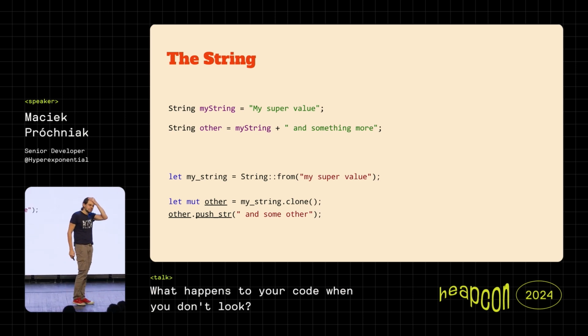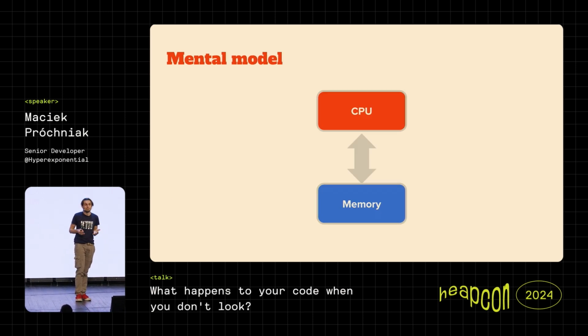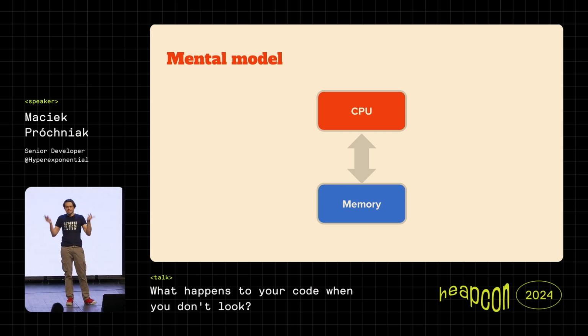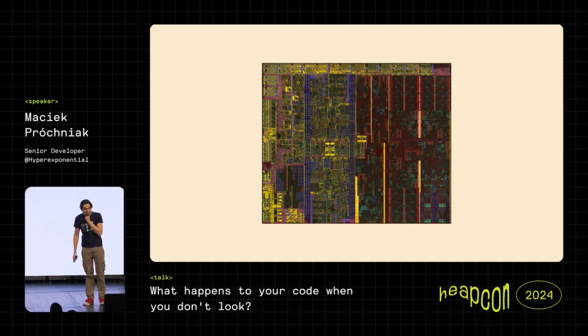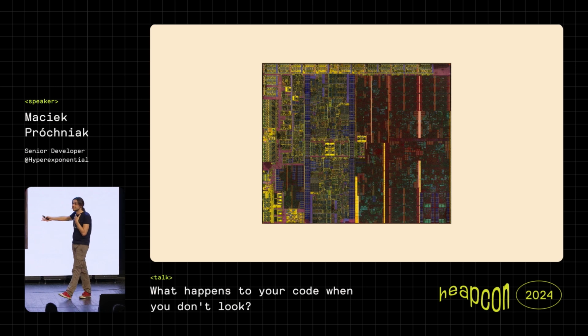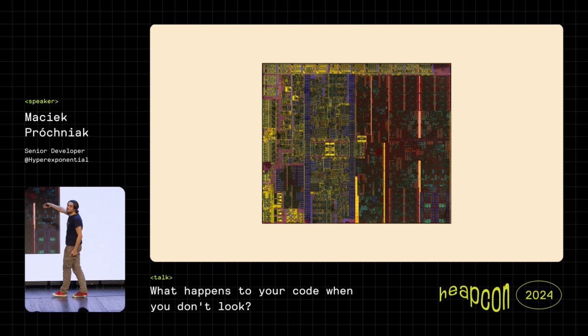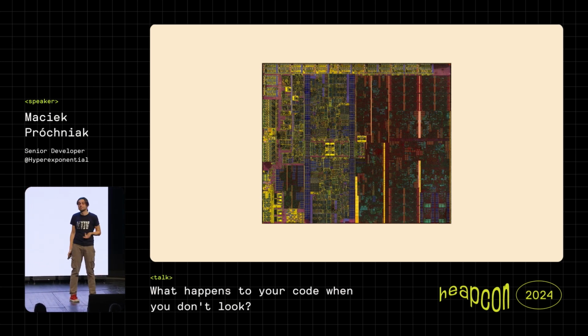So this is the inspiration of this talk, because at some point this is our simple mental model of how stuff works. We have memory, we have CPU, and that's all. If we think a little bit deeper, maybe we know that there is some stack, there is some heap, things are moving around, we invoke some instructions, they get executed, and so on. But in reality, this is how stuff works. It's not even the newest Intel CPU, I think it's from 5 or 10 years ago. So you can see, where is the memory heap? Where is the CPU? I don't know. So let's look just a little bit inside.